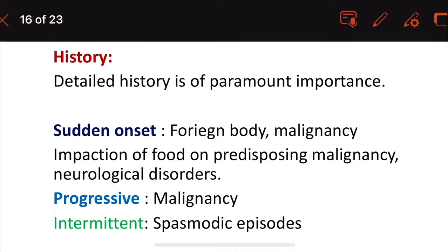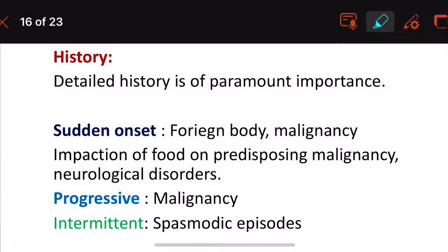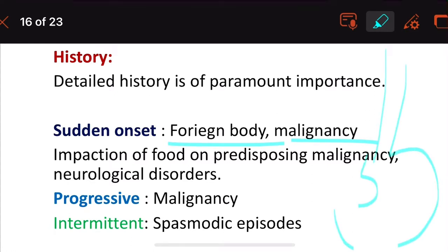The sudden onset of dysphagia is seen in conditions of foreign body and malignancy. If a foreign body is present in the mouth, it results in dysphagia and painful swallowing.